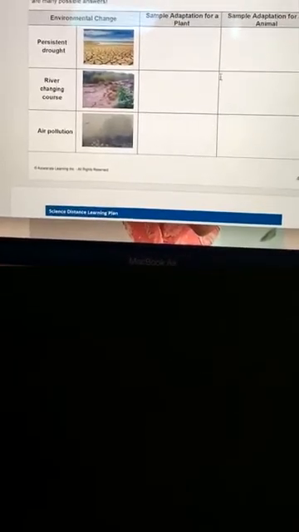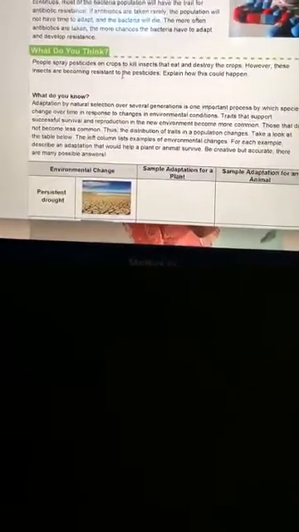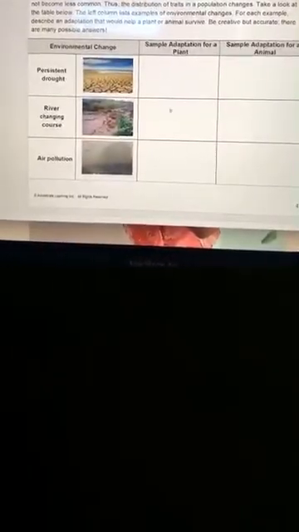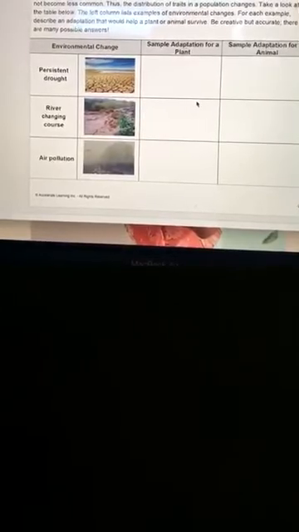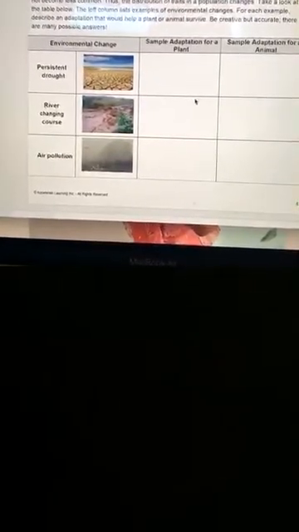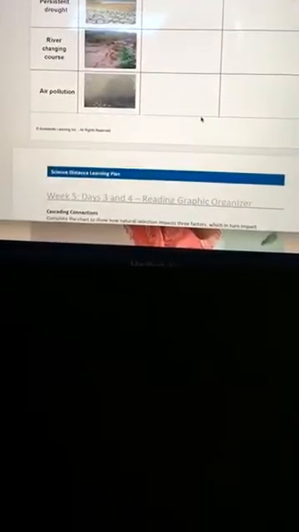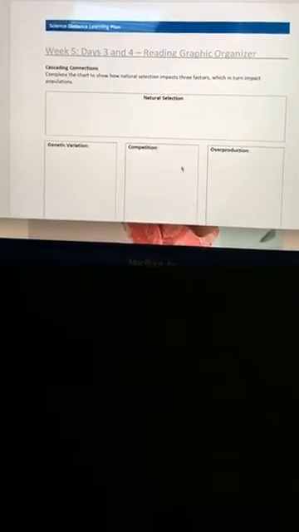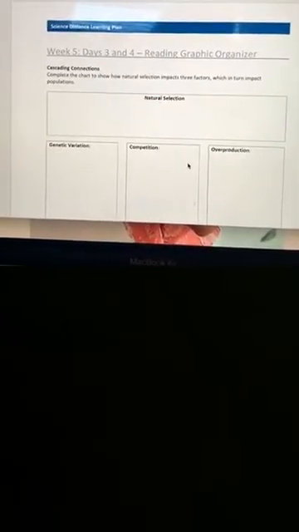And yes, we will be going over everything. So we'll pick up exactly from where we left off. So we'll pick up here on Wednesday and we'll go over these parts, but I'm expecting you all to have already answered it. And for those of you who, I'll just ask the homework again: read the rest of the article, answer the question that's built into the article, and then complete the table at the end and the graphic organizer. Anything that says days 3 and 4, except for the last part where it says evaluate.